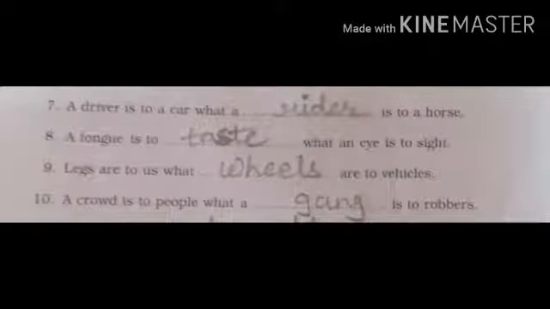Here again I give you the options for blanks 7 to 10. Number 7, a driver is to a car what a dash is to a horse. From the options we have to choose and write the answer. For a car it is a driver, for a horse it is a rider. So number 7 is: a driver is to a car what a rider is to a horse.